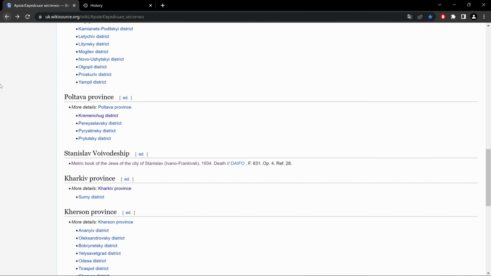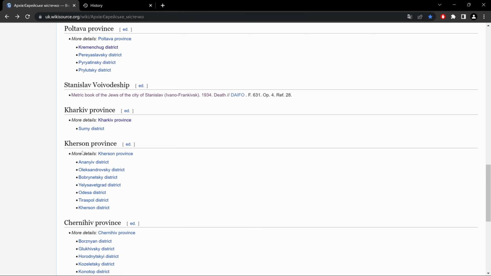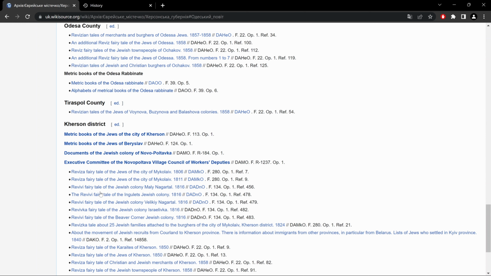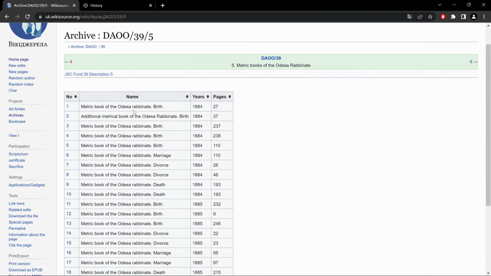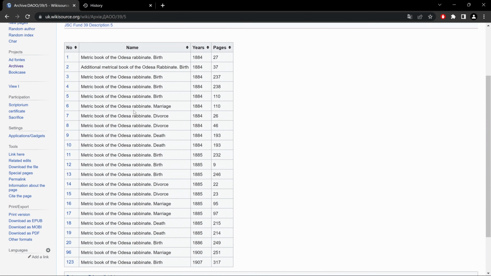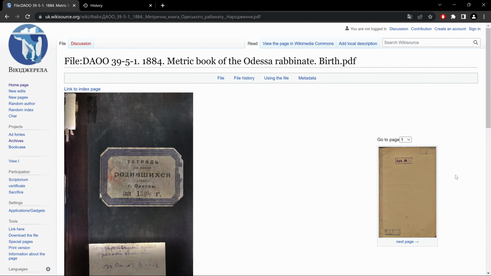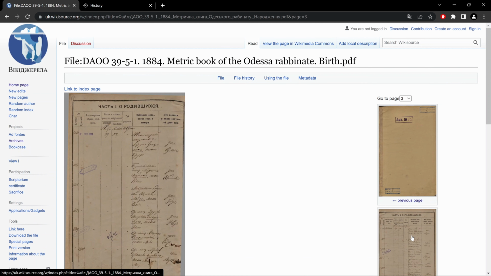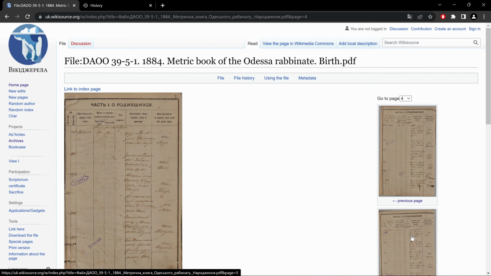Next, Kherson province, Odessa district. Let's see what's here. Here, under metric books of the Odessa Rabbinate. And again, it brings us to a sub list if you want, which we could go through by clicking on the numbers. It tells us the years, pages, and so on. The name of the book. Here, if we click on the first one, and we have our next set of metric books.